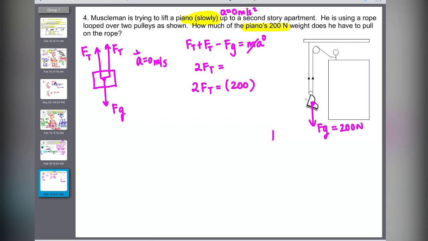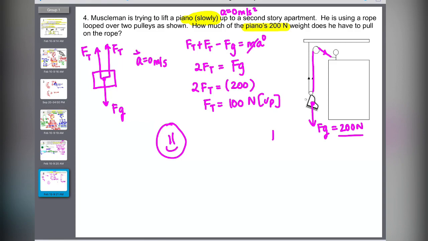So you really could have just left it at Ft. I'm just going to erase this. My bad. I'm just going to say Fg because they already gave it to you. Fg is 200, so Ft worked out to be 100 Newton and is going upwards. Both strings are upwards, so I do write the direction because I know what it is. And if you look at the picture, this is 100, but it's also the same force that this person is pulling. Meaning, if I put in the pulleys and two strings going upwards, this person can use half of the force and be able to lift up the piano. That makes it super sweet.